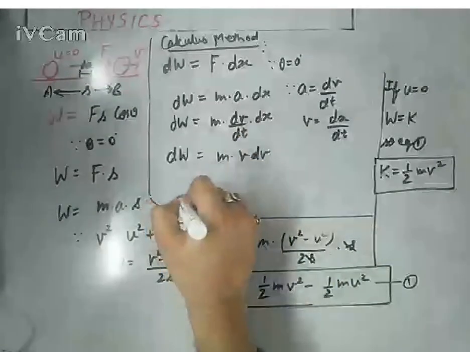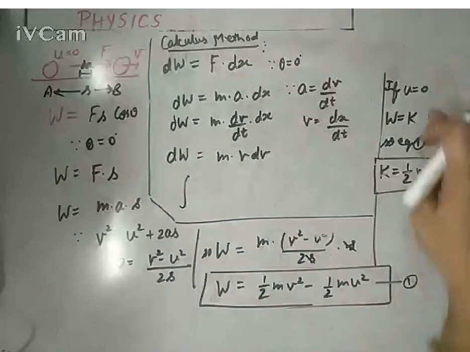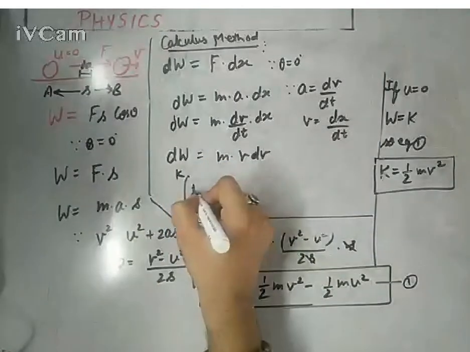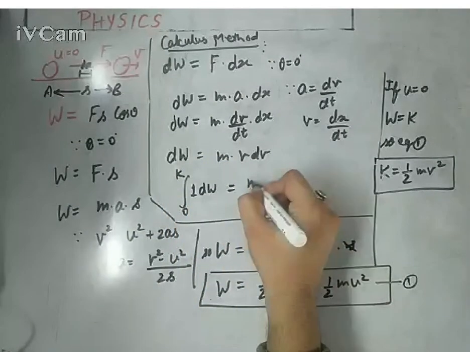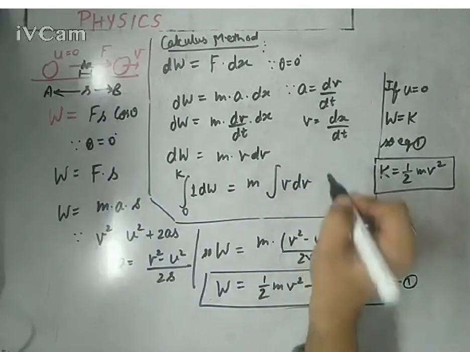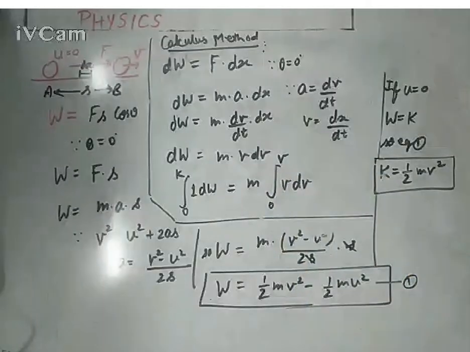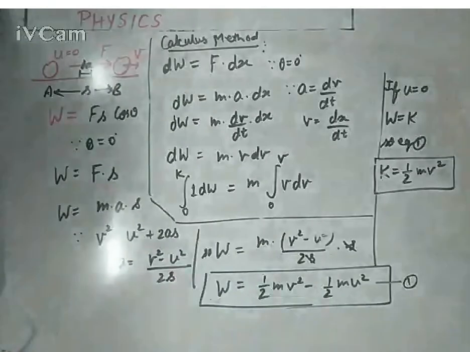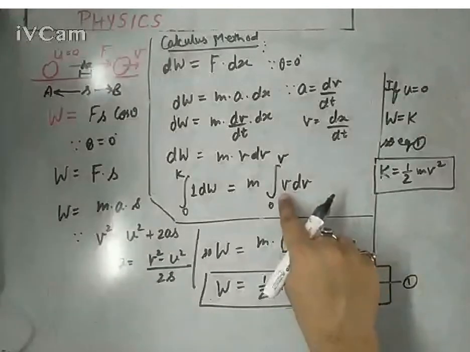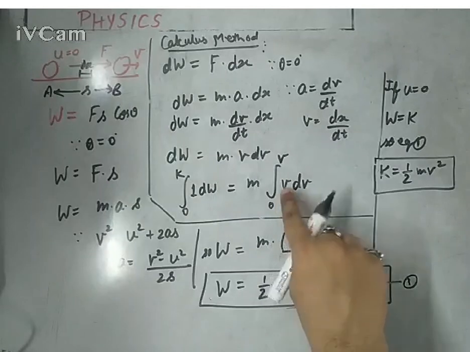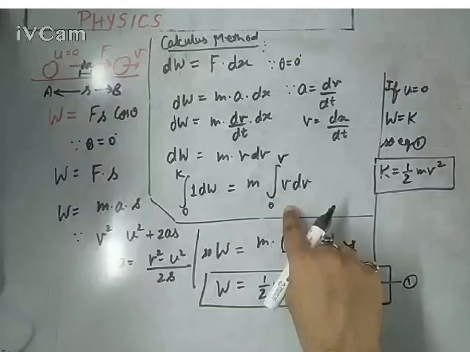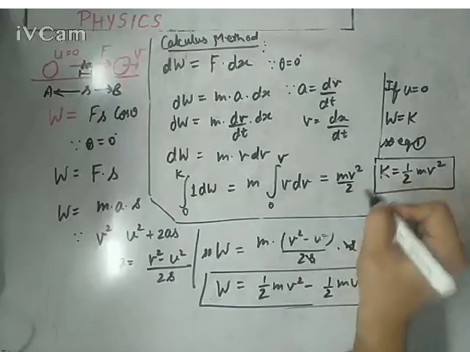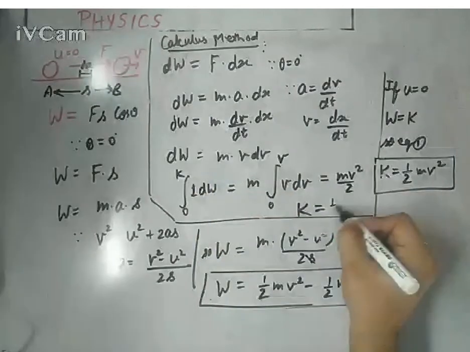So integrating both sides, and if you are placing the limit of u as 0, at that time you can put the limit of work done as capital K, kinetic energy. Integral of dW equals, mass is a constant, velocity integration with respect to v, 0 to v. Keep this in your mind, it will be 0 to v, because initial velocity would be 0 if you are calling it kinetic energy. Initial velocity must be 0. And integration of v would be v square by 2, using the formula x to the power n plus 1 upon n plus 1. So it will become v square by 2 simply. So m v square by 2, or you can say kinetic energy K equals half m v square.